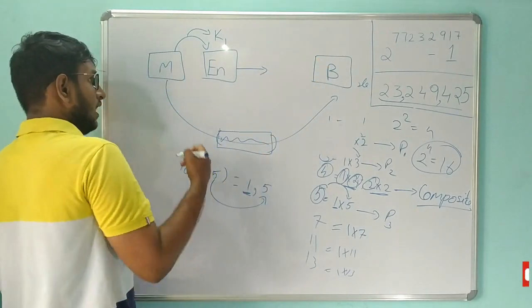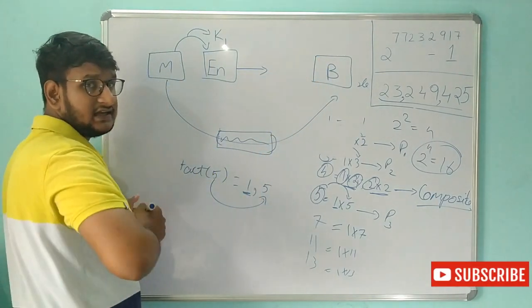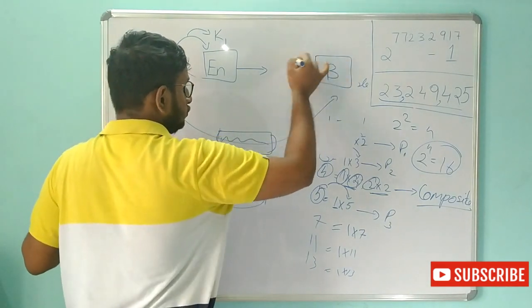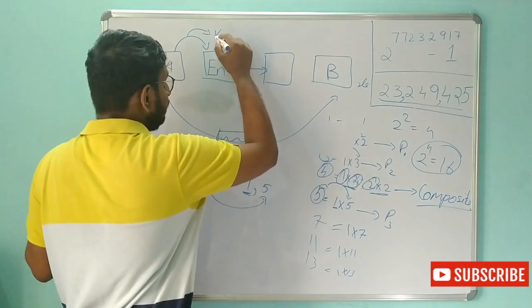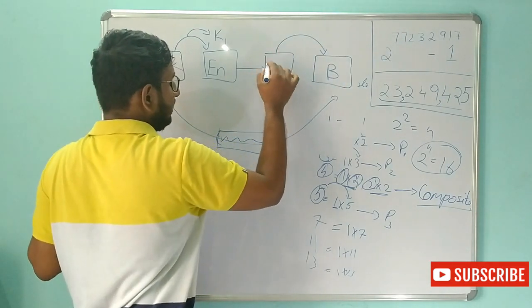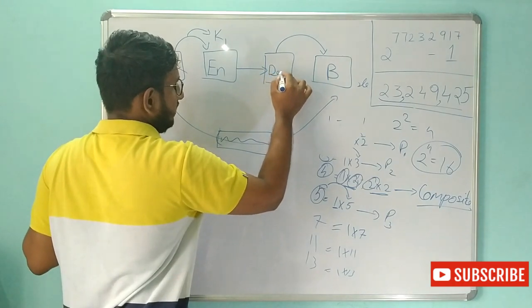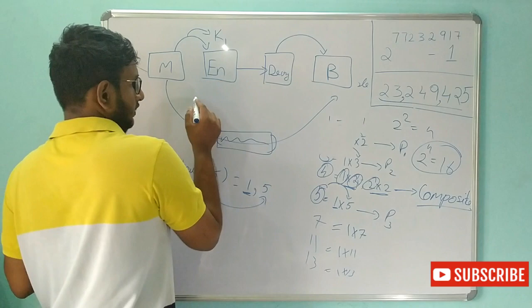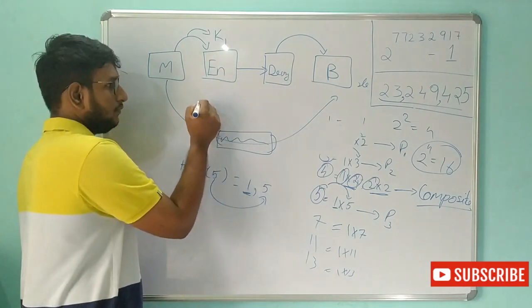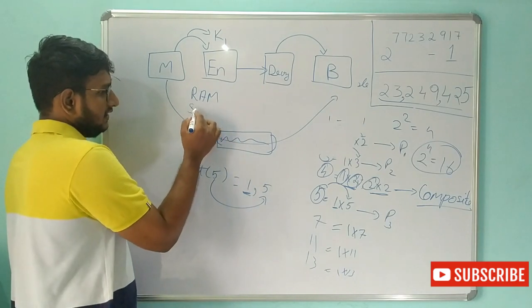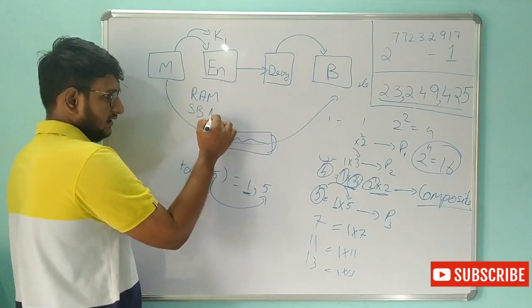I will already give the secret key to this person, so that he can use the key again to decrypt it, and get the message back to the original format. For example, ROM can be encrypted as SBN, something like that.